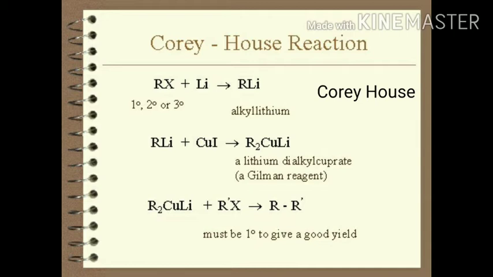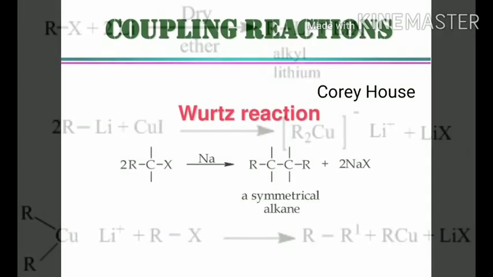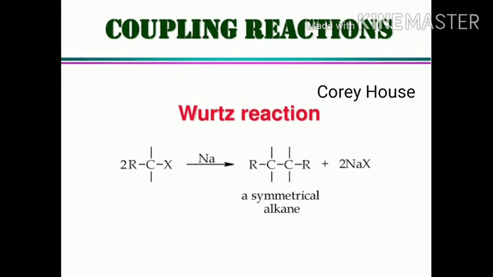So RX, it means methyl bromide, is converted in the first step into methyl lithium. We have to take methyl bromide converted into methyl lithium. This reacts with CuI and gives lithium dimethyl cuprate in the second step, and in the third step, this lithium dimethyl cuprate reacts with ethyl bromide, so it gives propane. So this is the Corey-House reaction. This is also R-R', so it is the alkane.